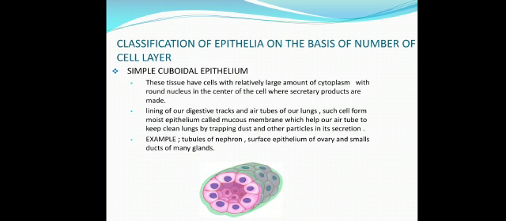Simple cuboidal epithelium. This tissue has cells with a relatively large amount of cytoplasm with a round nucleus in the center of the cell, where secretory products are made. In the lining of our digestive tract and air tubes of our lungs, such cells form moist epithelium called mucous membrane, which helps our air tubes keep the lungs clean by trapping dust and other particles in its secretion. Example: tubules of nephron, surface epithelium of ovary and small ducts of many glands.